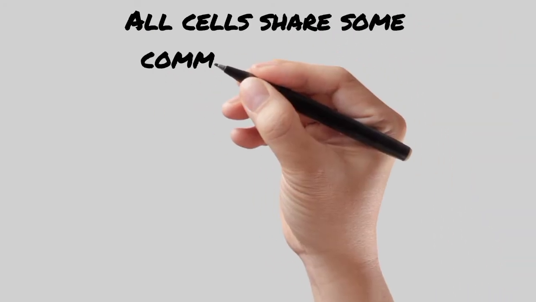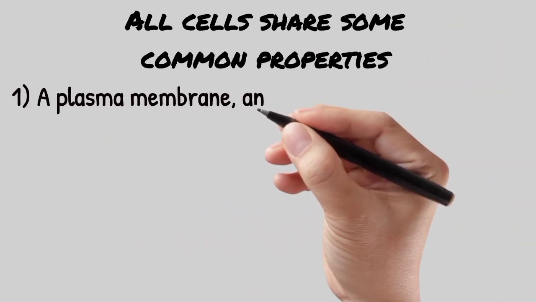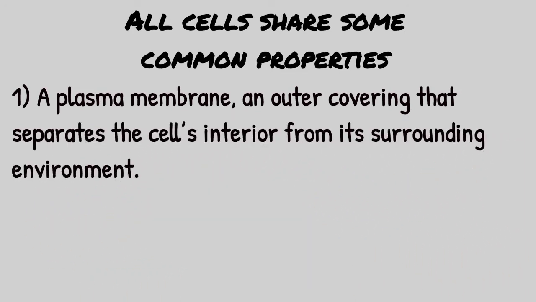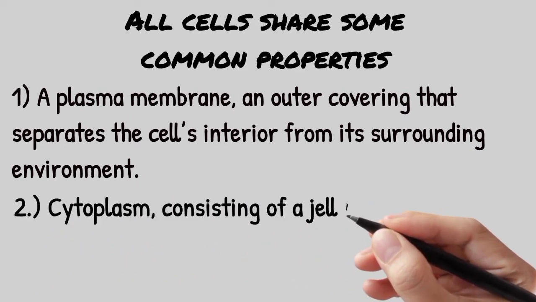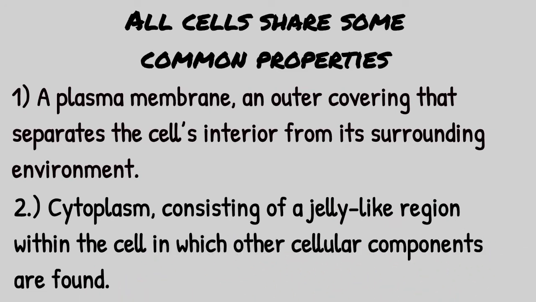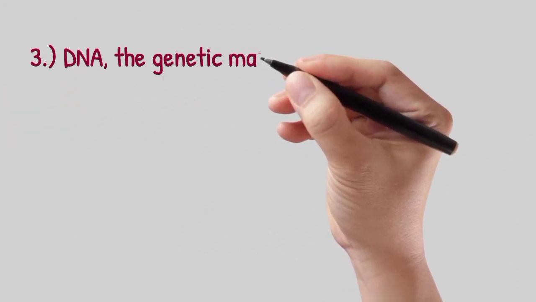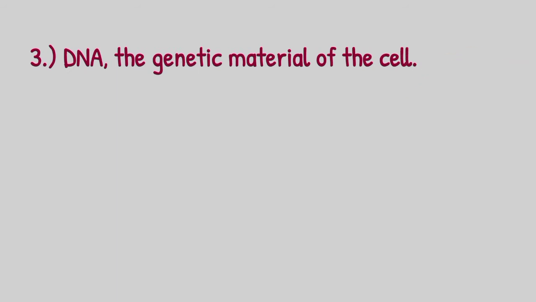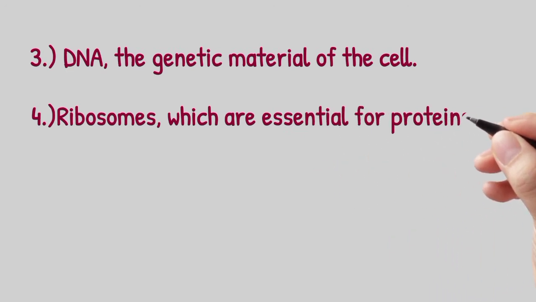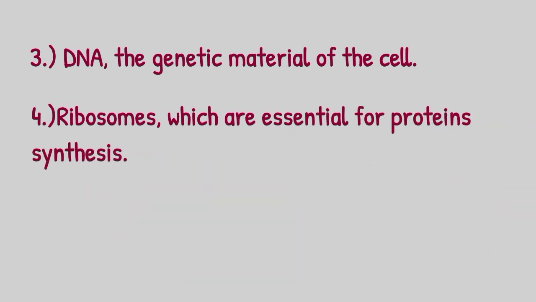Now let us discuss some common fundamental properties of cells. Number one is the plasma membrane. The plasma membrane is the outer covering that separates the cell's interior from its surrounding environment. Next is the cytoplasm. The cytoplasm is the jelly-like substance within the cell in which the cellular components are embedded. Third is the DNA. All cells employ DNA as their genetic material. And then the ribosomes, which are essential for protein synthesis.